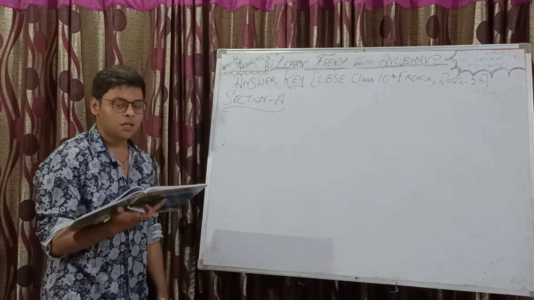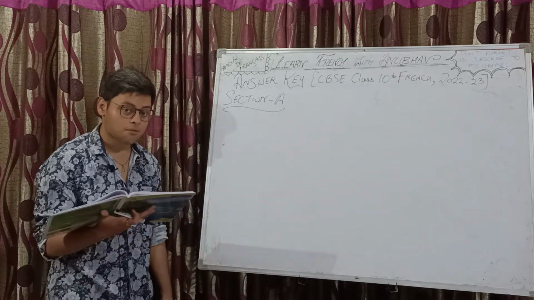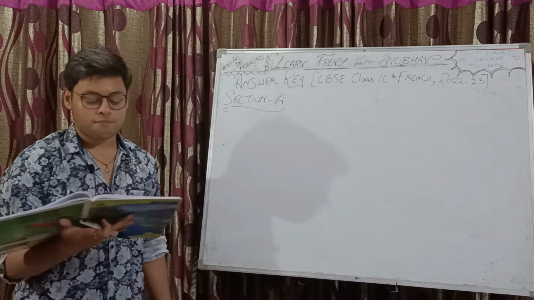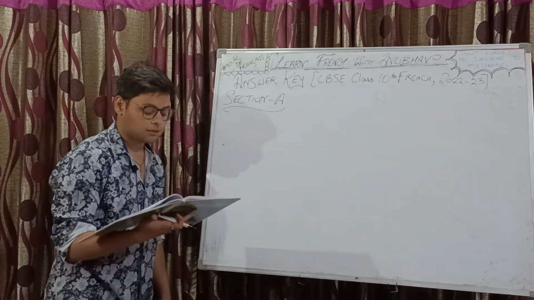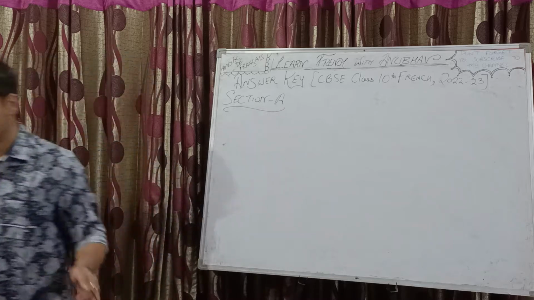Fine. The heading of the passage is l'usage des médias sur les enfants et les adolescents. The usage of media on the children and the adolescents, which means the teenagers.